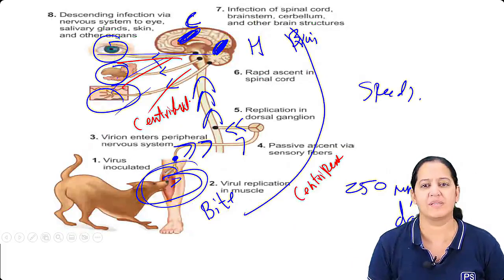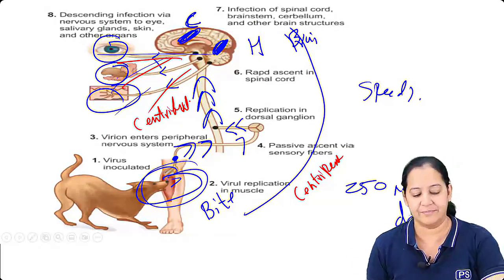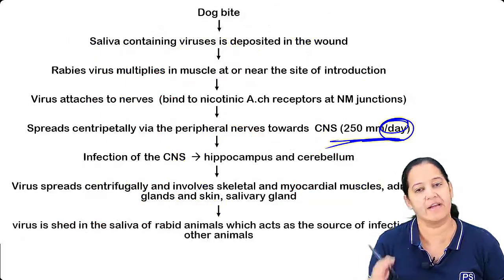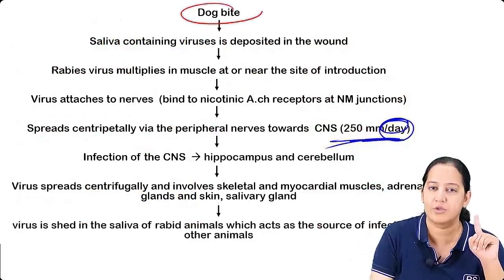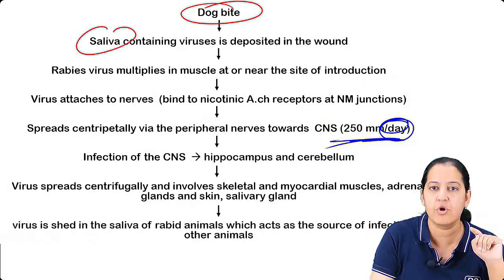It's very easy to understand. Once you understand, you will never forget. So the same story is written. First, there is a dog who is biting, so the saliva of the dog goes into the wound.